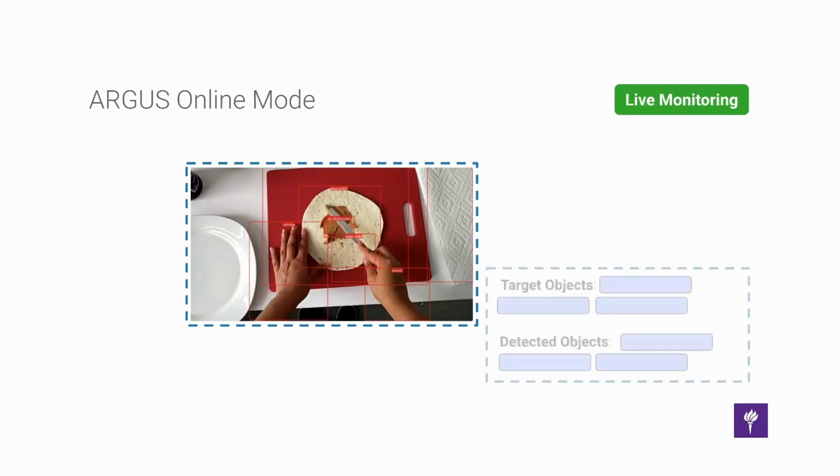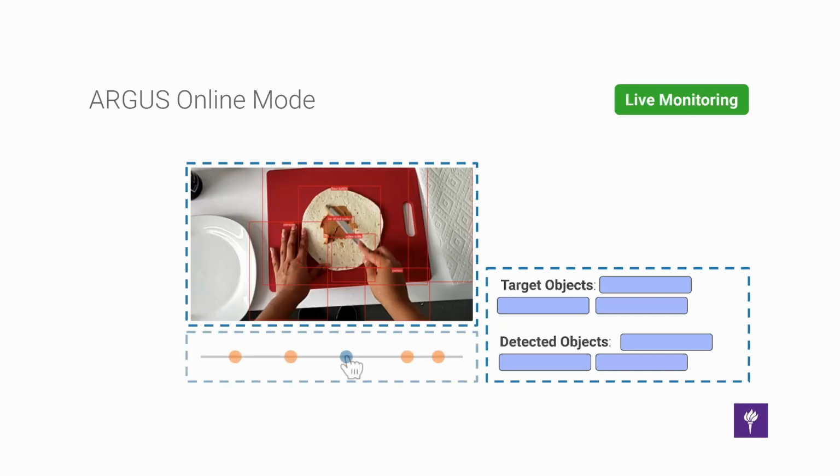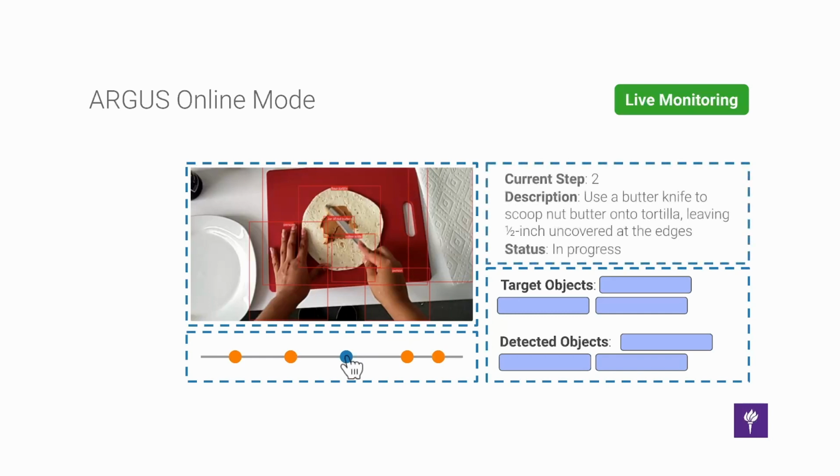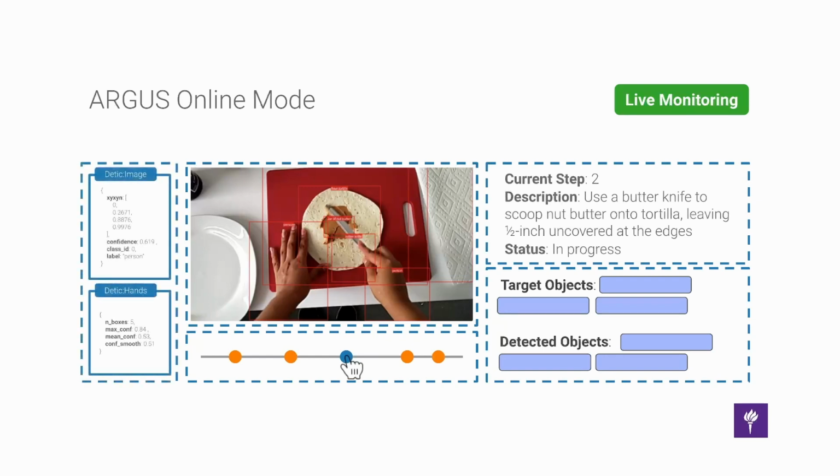The online mode display also lists these detected objects that are identified by perception models, as well as their corresponding number of instances. A subset of these are highlighted as target objects, which are needed for the current step of the task. The confidence controller allows the user to control the threshold for model confidence. The online mode also includes reasoning model outputs, including the step and error predictions, predicted step description, and the performer's status. Additional widgets show the predicted actions with their probabilities. Finally, the online mode displays the raw data collected by the system.